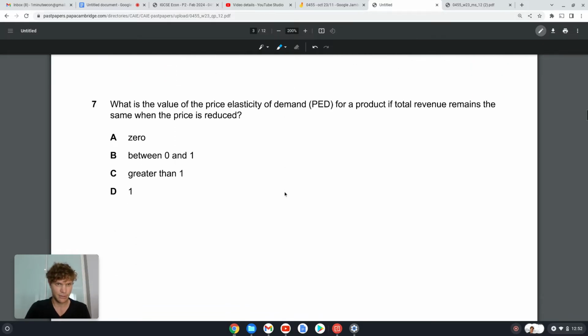Okay, 7, what is the value of price elasticity of demand? So now we're talking about price elasticity of demand. That is when the price changes, how much can the quantity change for a product if its total revenue remains the same when the price is reduced. Okay, so this is another classic one. This is a characteristic of unitary price elasticity.